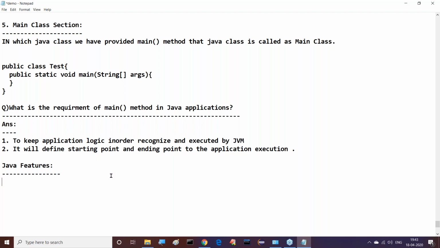Tomorrow, no class, guys. I thought this topic might not be completed, but anyway, it is completed. Directly on Monday, I will take the session on Java features and complete it. Then from Tuesday onwards, we are going to the application. This is the schedule, and we can understand it clearly now.